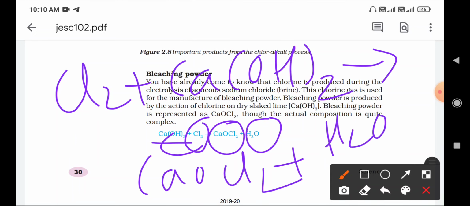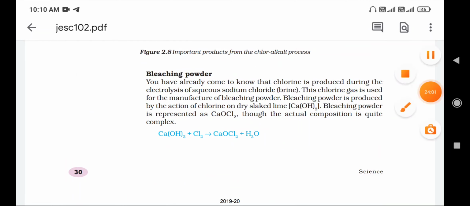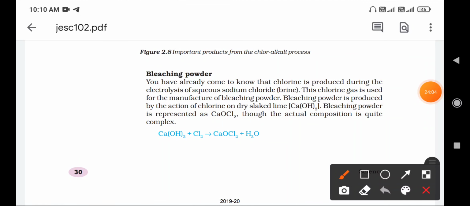So what is the chemical formula of bleaching powder? It can be asked for 2 marks: how is bleaching powder formed? You can write that chlorine is liberated from the brine solution and that passes through the dry slaked lime and forms the bleaching powder. Simple definition you have to write. After that you must also write the chemical reaction: calcium hydroxide reacts with chlorine gas and liberates CaOCl2 plus H2O. If you write this reaction you will get 2 marks.